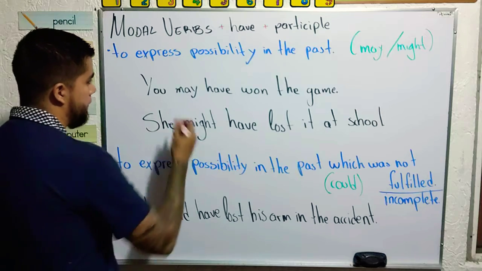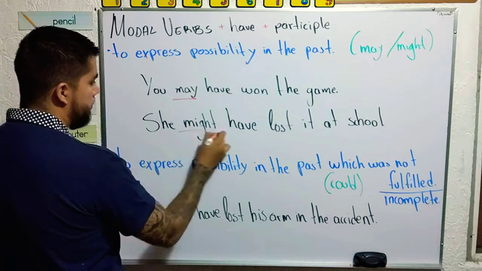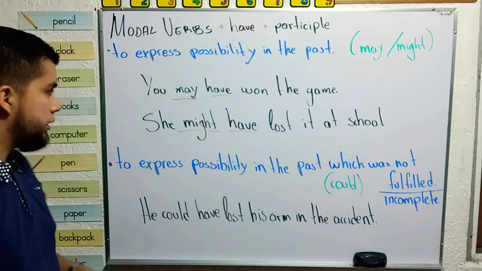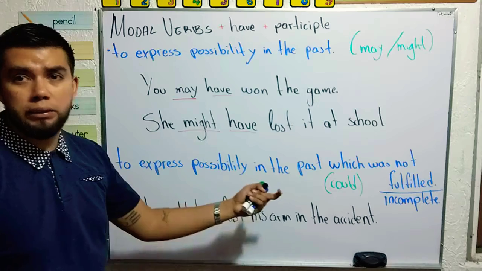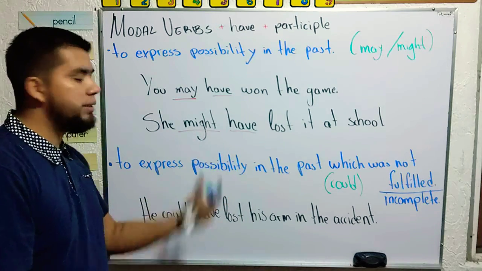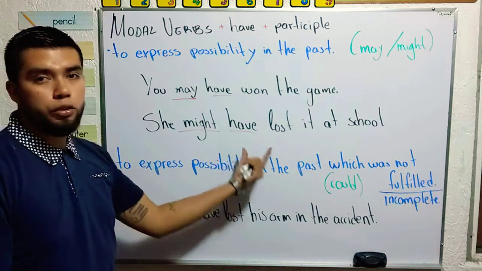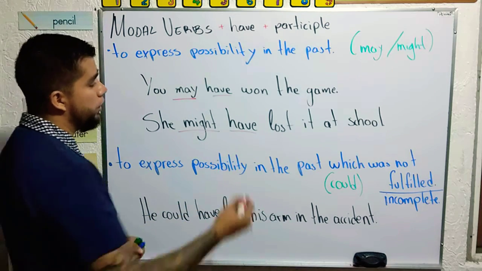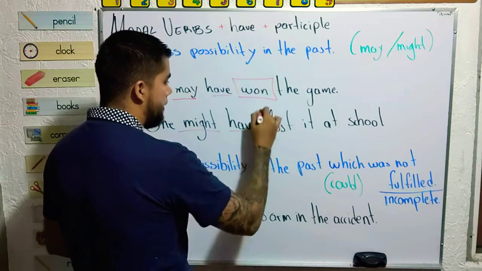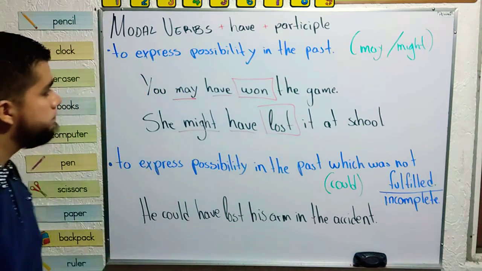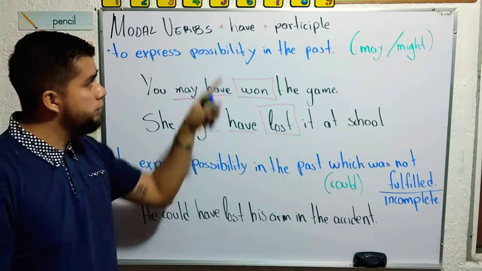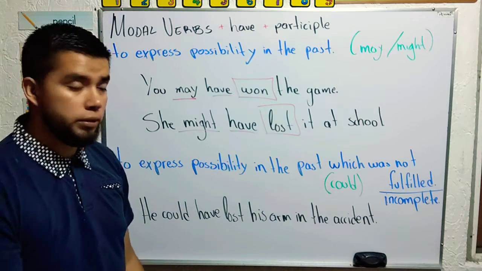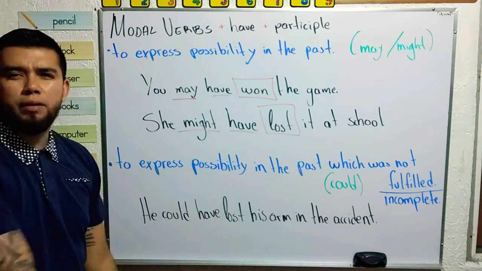May is my modal verb, and might are my modal verbs. Have, remember, you cannot say she might has. No, because my main verb is the modal verb. So you don't need to modify the main verb, the action verb. And the main verb is in participle form. Modal, have, participle. So it's only have, not has. You don't have that possibility because, as I told you, they are modal verbs.